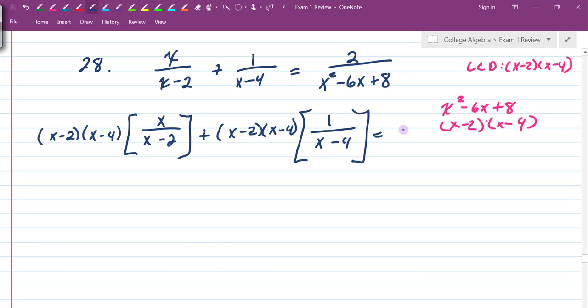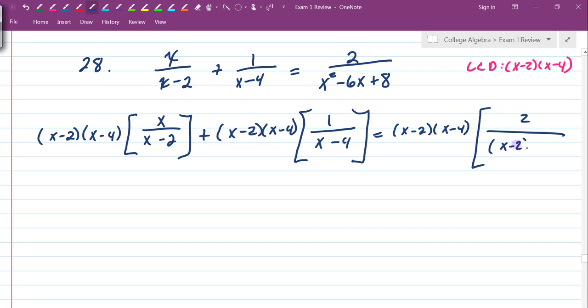And now, whoops, I did not realize I was running into that same spot. Since we've already done the math there, we're just going to erase it. It's the beauty of having a computer. So that's going to be x minus 2 times x minus 4 multiplied by 2, and I'm going to rewrite my denominator here in factored form as x minus 2 times x minus 4. Okay, now let's do simplification.